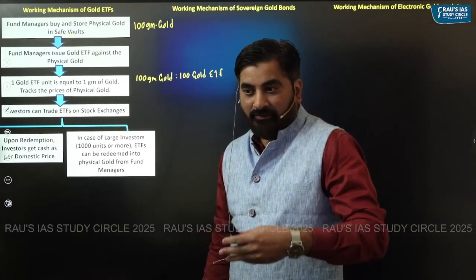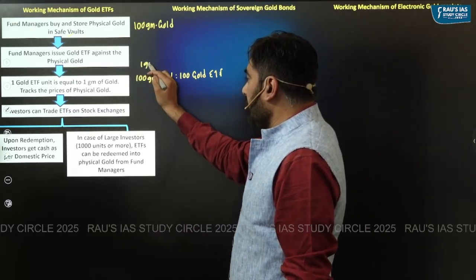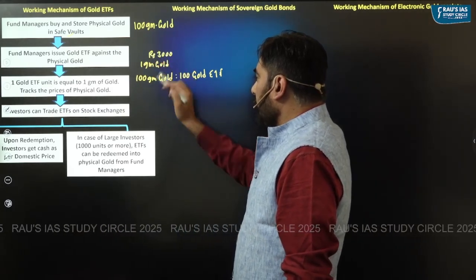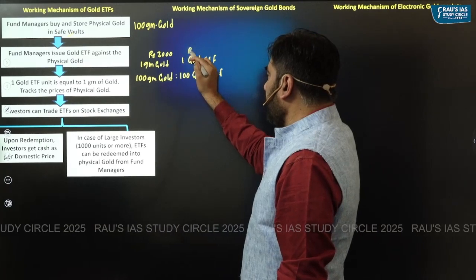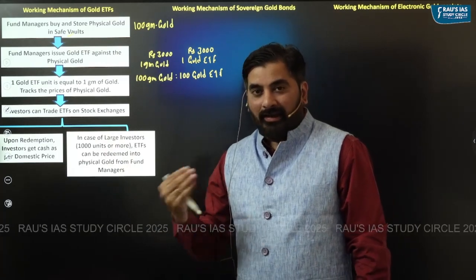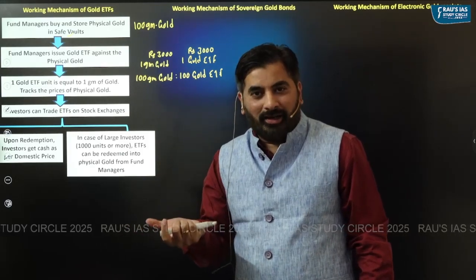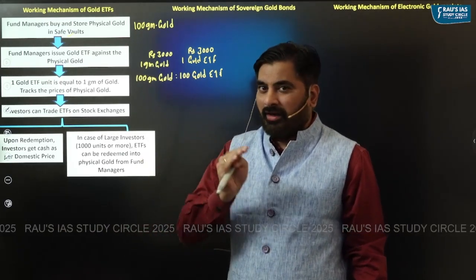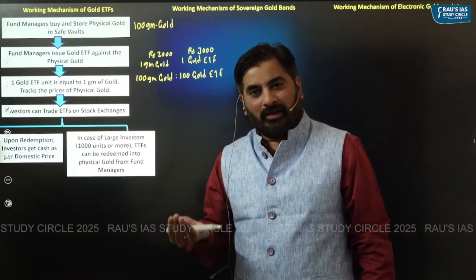Initially, when this ETF is issued by the fund manager, the value of 1 gram of gold could be rupees 3000. So if you buy one gold ETF, you would probably invest up to rupees 3000. Like I said, exchange traded fund will closely track the value of the underlying commodity. And what is the underlying commodity here? Gold. So as the gold price increases or decreases, the value of the gold ETF would also increase or decrease.